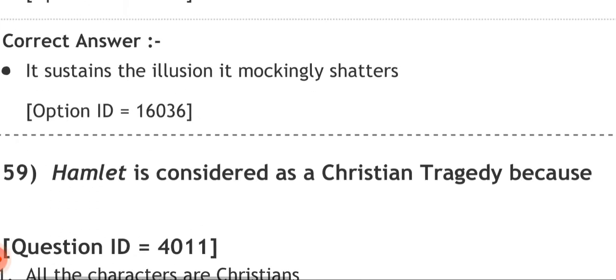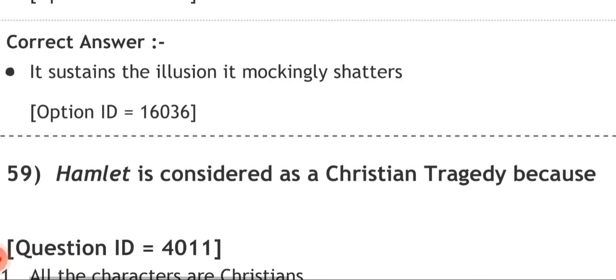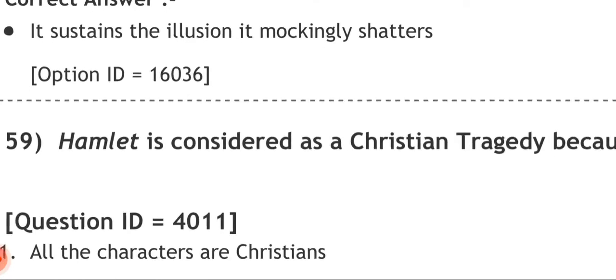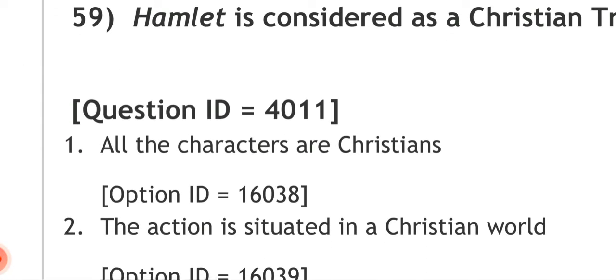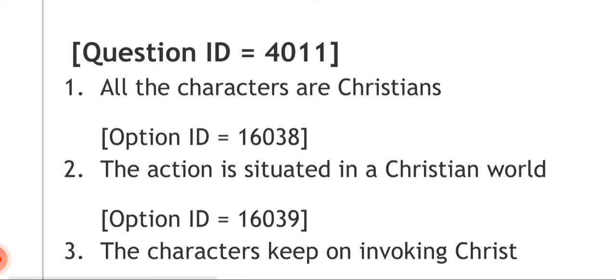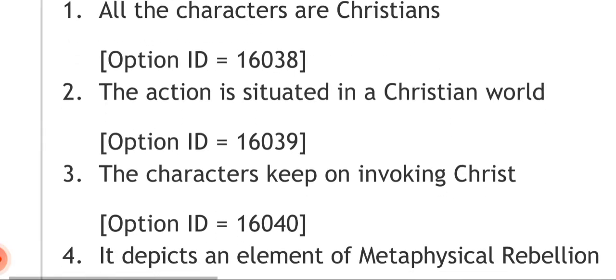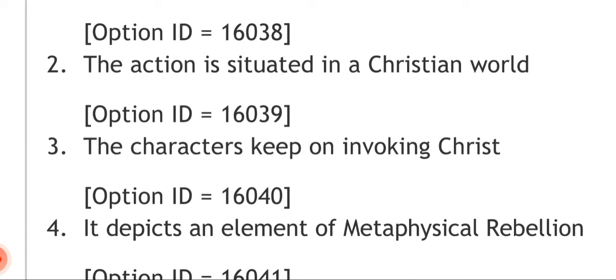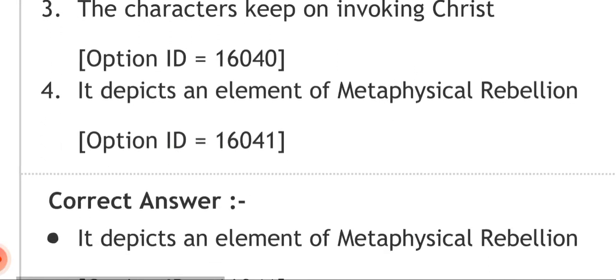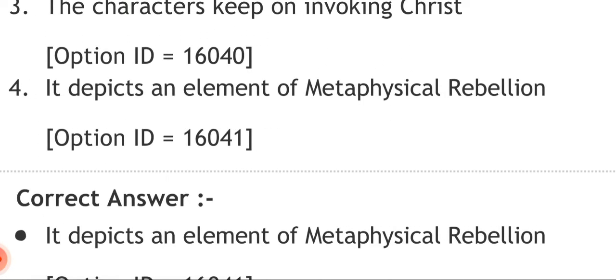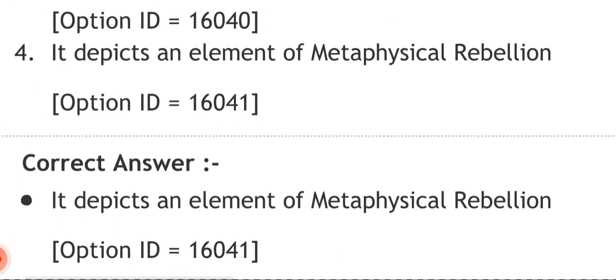Next question. Hamlet is considered as a Christian tragedy because. Options are given like this. Number one, all the characters are Christians. Number two, the action is situated in a Christian world. Number three, the characters keep on invoking Christ. Number four, it depicts an element of metaphysical rebellion. Correct answer is it depicts an element of metaphysical rebellion. So number four is the correct answer.